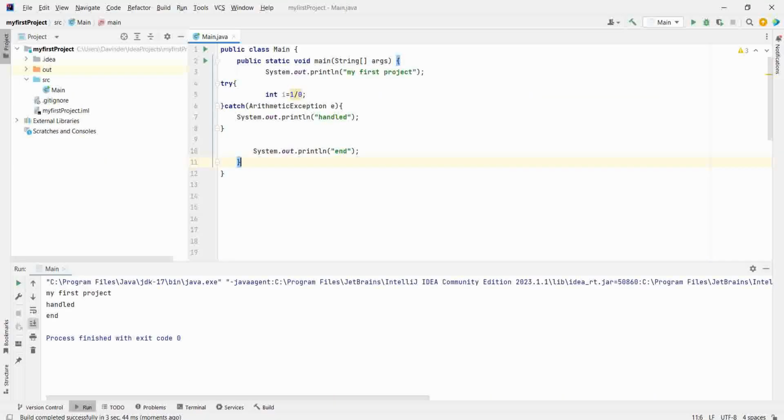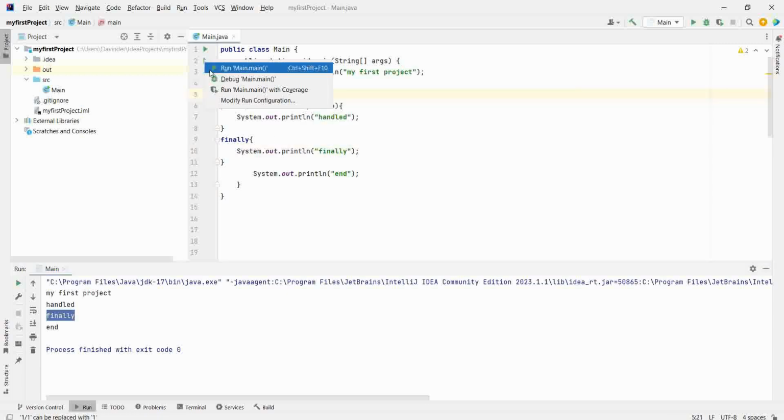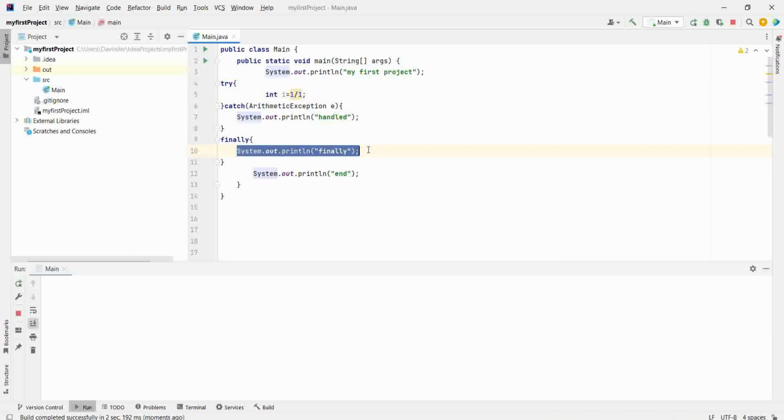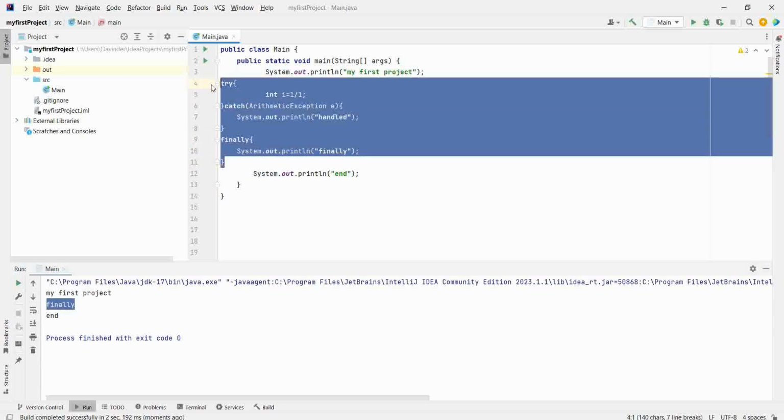Next, try catch finally. Well, finally is a statement which always gets executed whether there is an exception or not. Now, if there is an exception, then finally is printed. If there is no exception, like 1 divided by 1, then catch is not printed, but finally will get called every time. See here, finally is getting called. So finally is a statement which always gets called irrespective of whether there is an error or not.